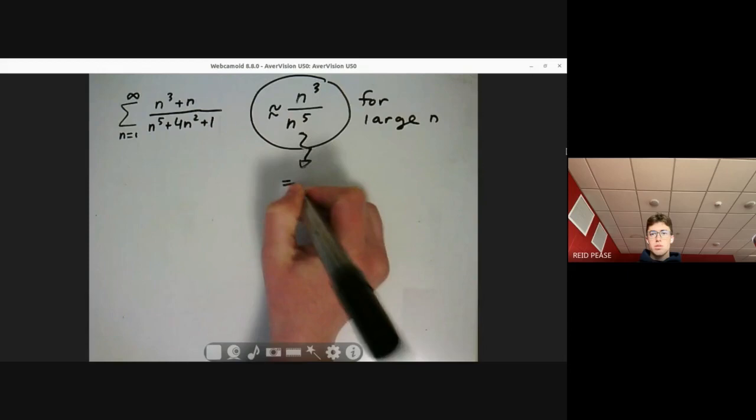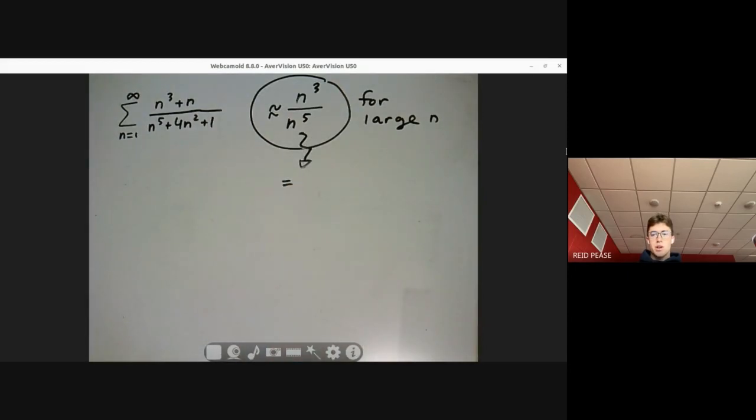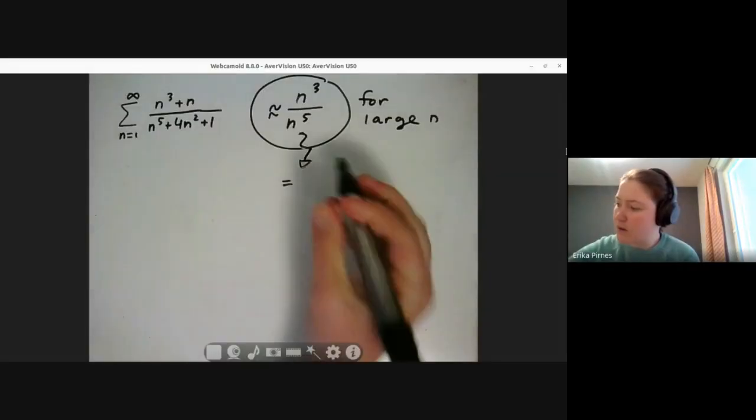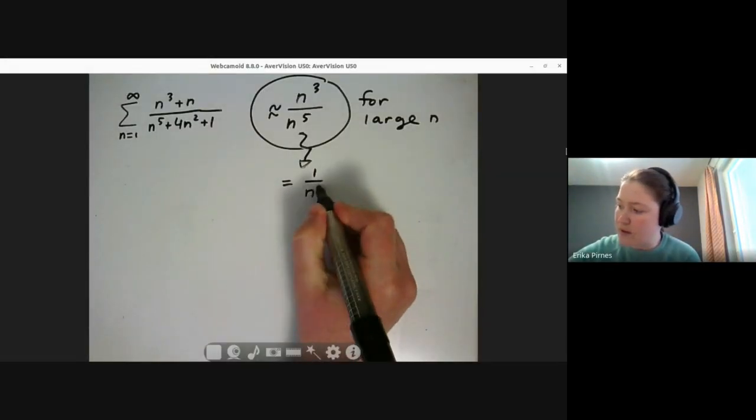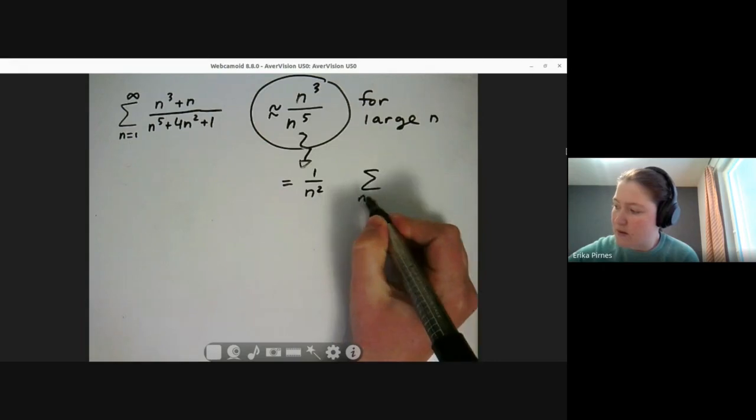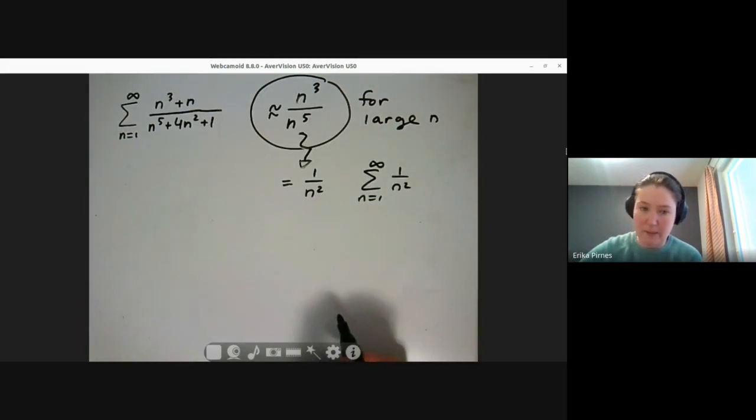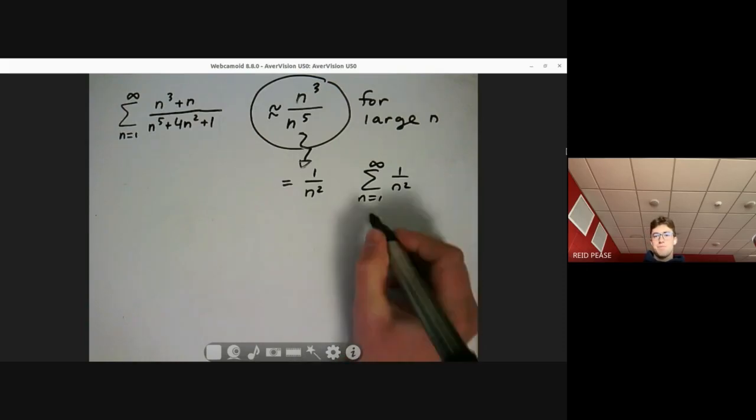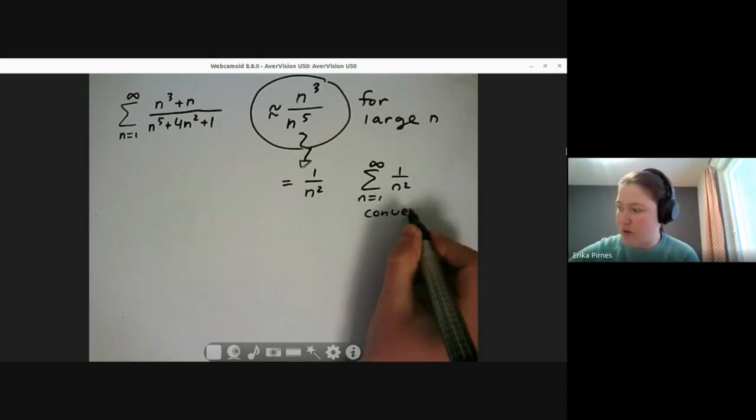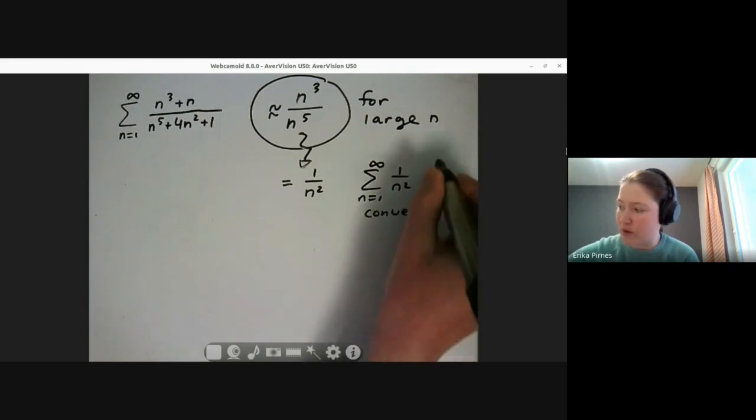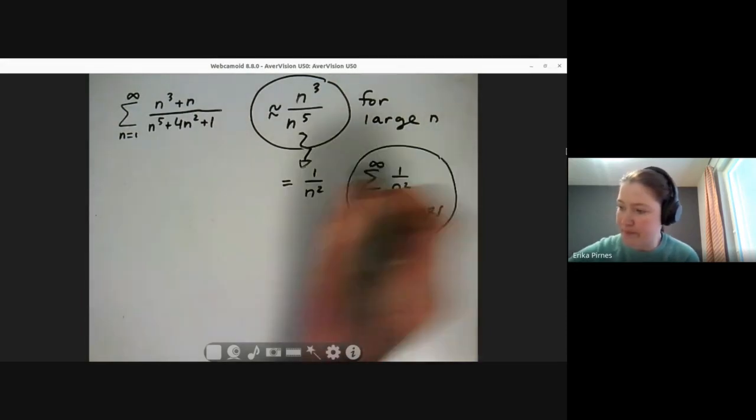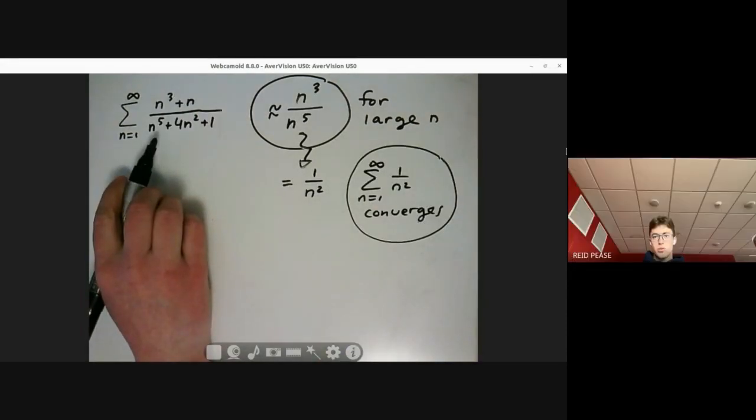That equals n cubed over n to the fifth, or 1 over n squared. 1 over n squared. Yeah, and what do you know about the series 1 over n squared? Converges. Converges. Okay. So now, what would you expect for the original problem? So because it's basically the same, then the other one converges.